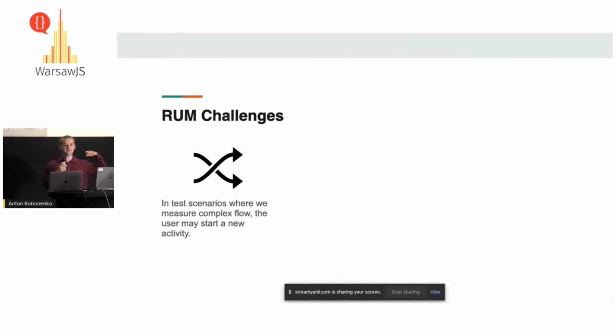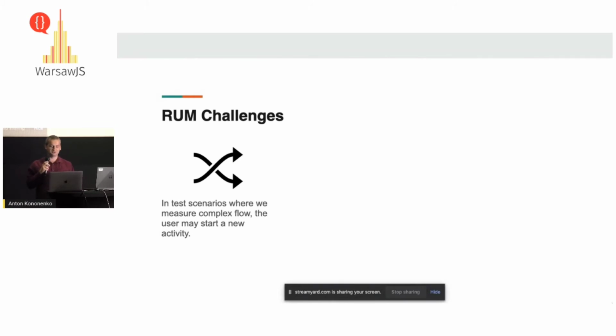For example, you click on a button, it starts loading data, but there are several requests, and it takes time, so the user gets tired and starts a new action. And there is more JavaScript going to be executed at the same time, and you would get a metric which is just skewed and does not represent the reality of how this operation works, but you just got the result which was slowed down by other user interaction. And unfortunately that happens.